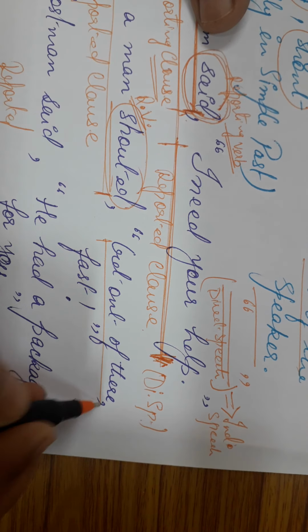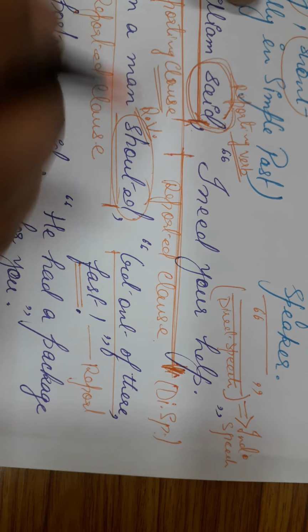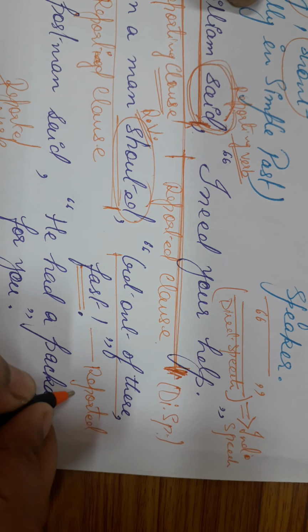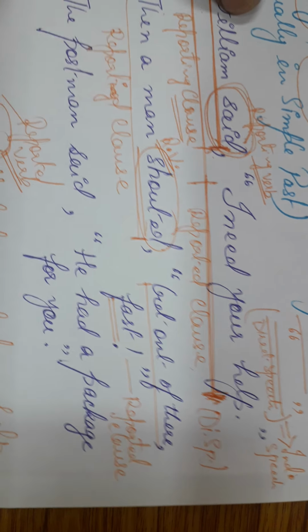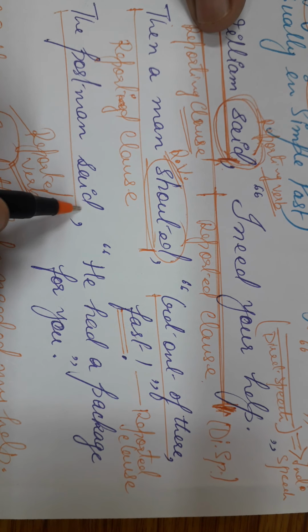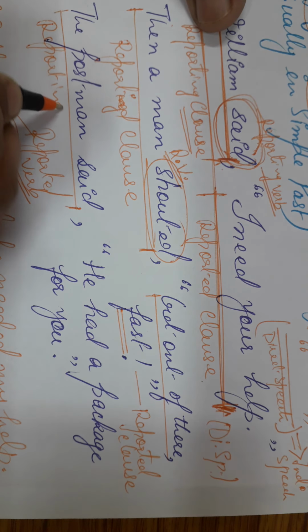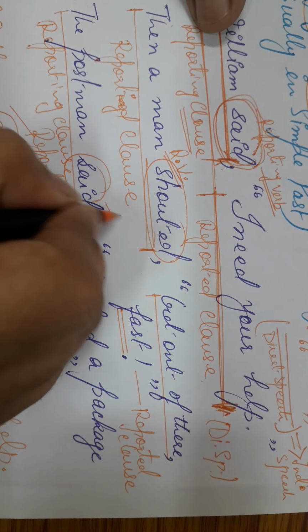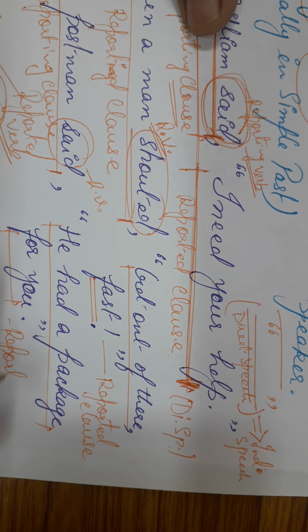And "get out of there fast" becomes the reported clause. Okay. The postman said. This becomes reporting clause. This becomes RV, that is reporting verb, and this becomes reported